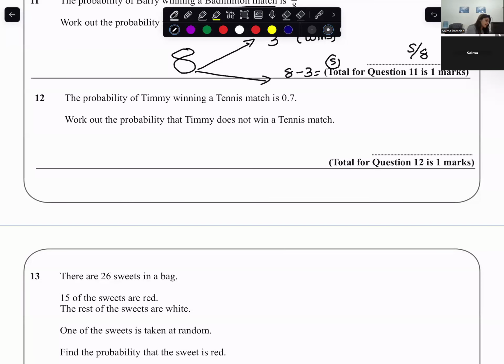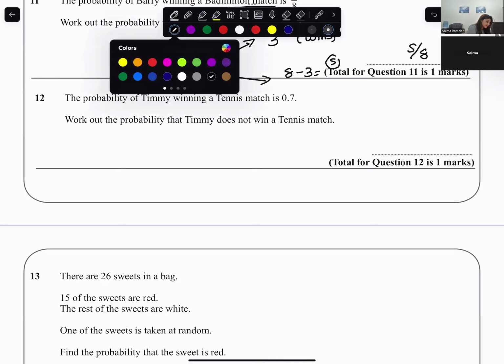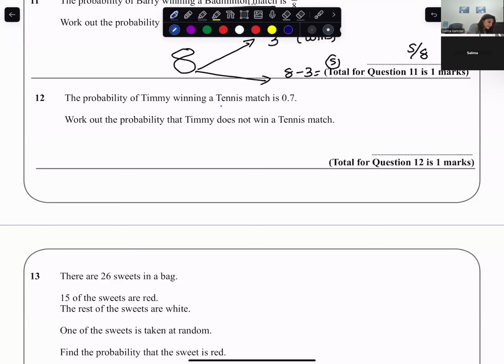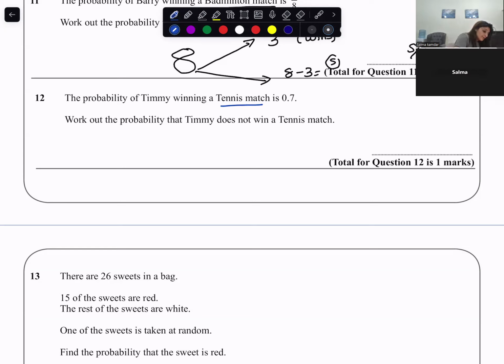So let's do the next part. Probability of Timmy winning a tennis match is 0.7. So probability of Timmy winning a tennis match plus probability of him not winning the tennis match will sum up to 1. 1 is the total number of possibilities.